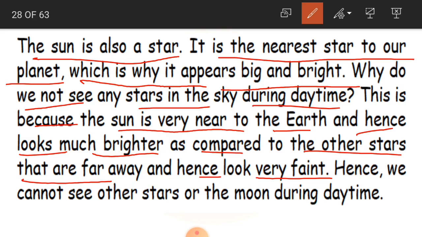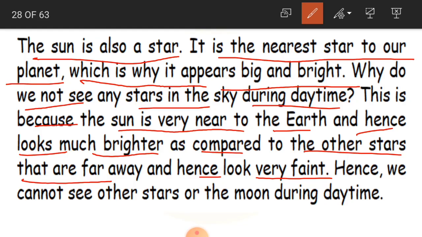So it produces so much light when the sun is there in the sky that you cannot just concentrate on that light. It is so bright. Because of that brightness, the other stars which are far away from us look very pale. They get hidden in that brightness. We will not be able to see them because the sun's light is dominating. So because of that bright light, we will not be able to see the other stars.